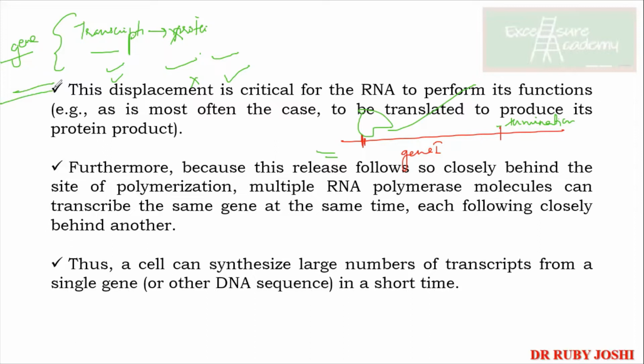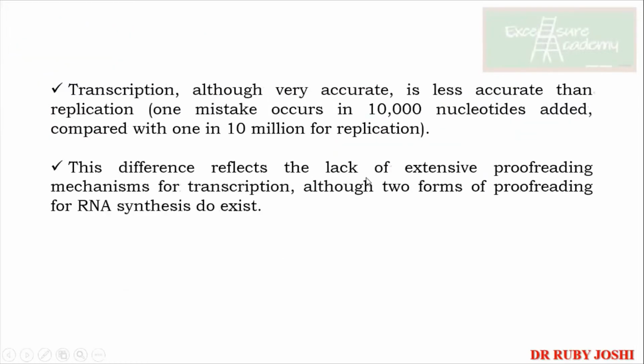Like when do we call any gene is expressive? Okay, simple concepts. Now, transcription, although very accurate, is less accurate than the replication. Now, why is it so? Can you tell me? Leave the numbers and all, it's not that important, but we are saying that transcription is less accurate as compared to the replication. Now, why in the system is it like this? Why don't we have a foolproof mechanism for transcription as well, like how we have for the replication?